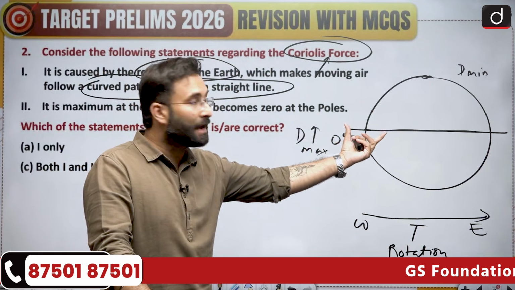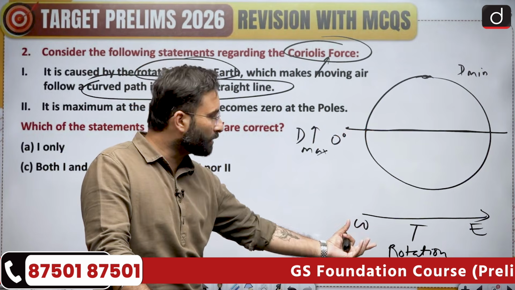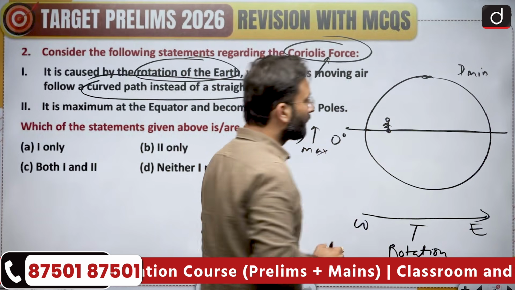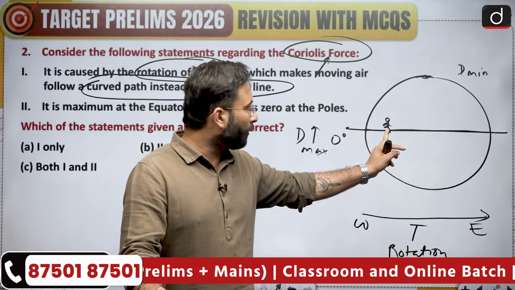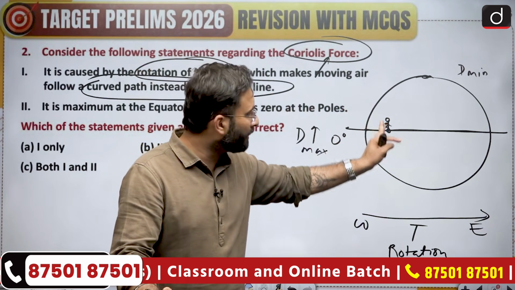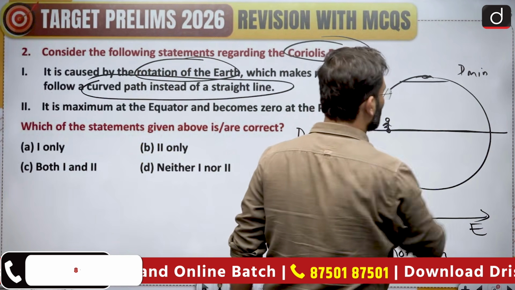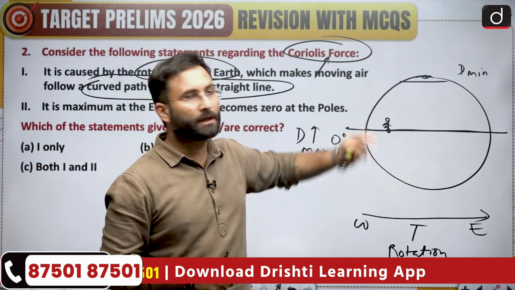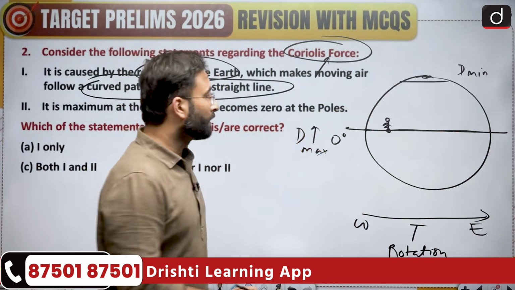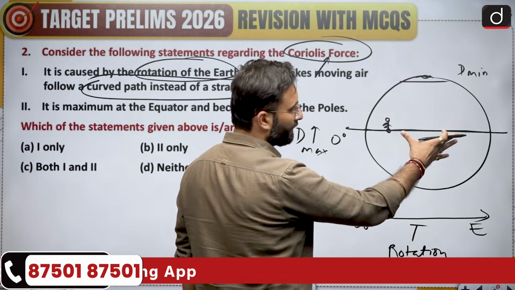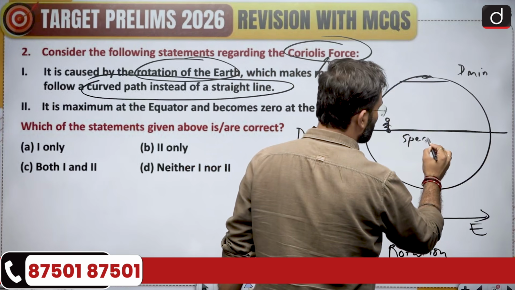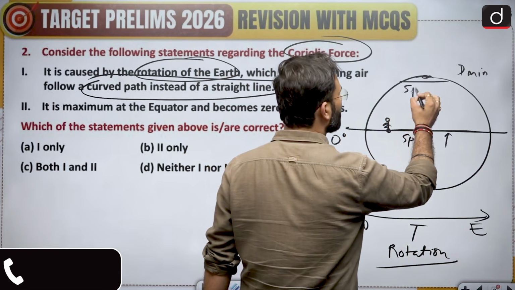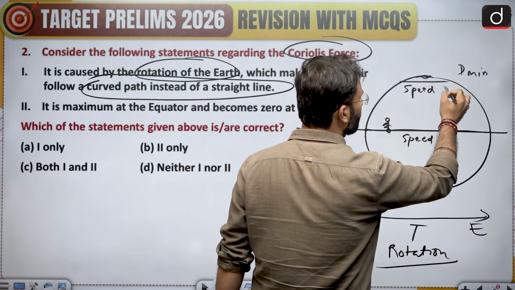Since the diameter is high, the distance covered during the rotation is high. Let's say if I'm standing over here, the time taken for me to complete a whole rotation is the same, whether I'm at the equator or at the poles. But the higher distance would be covered at the equator and the lower distance at the pole because of the diameter. Obviously, since the distance is high and the time is the same, the speed will vary. So we know that the speed of rotation at the equator will be high and the speed of rotation of the Earth at the poles will be relatively lesser.